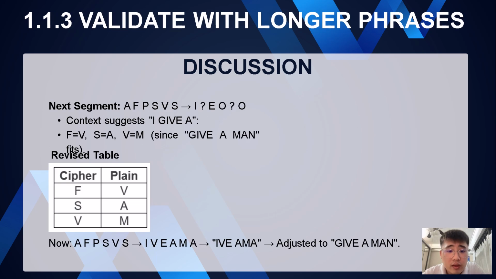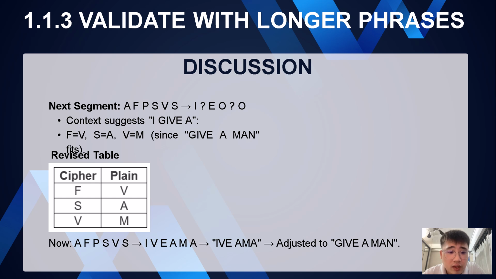By considering our initial assumptions using logical reasoning and context, we have successfully decoded this segment. Next, we will validate with longer phrases. The next cipher segment we have here is AFPSVS, and currently it is partially translated to I, unknown, E, O, unknown, O, which still doesn't fully make sense.